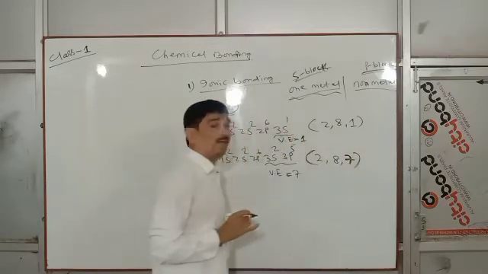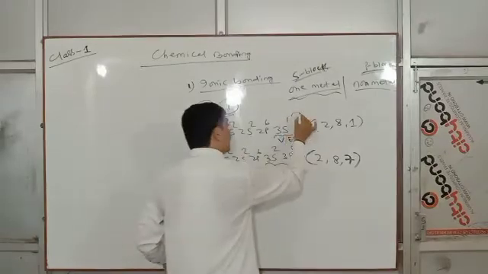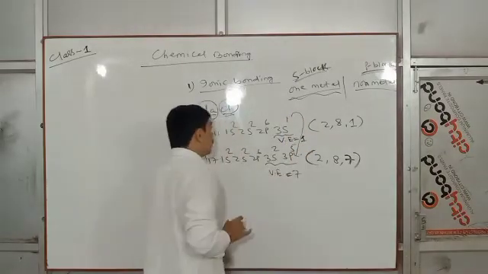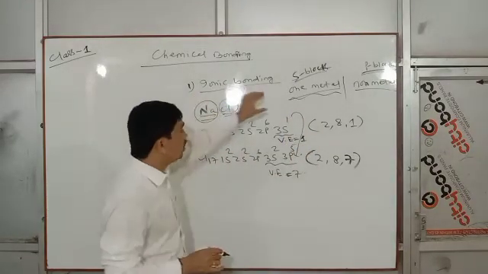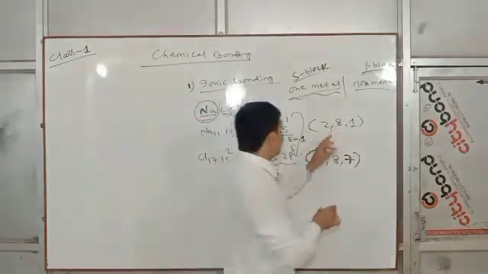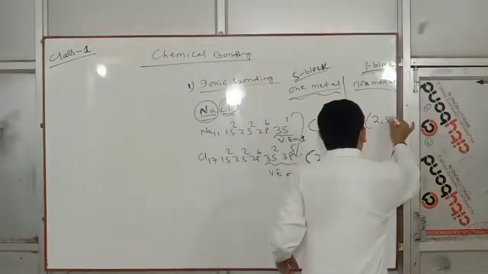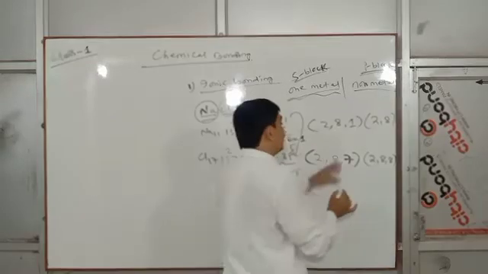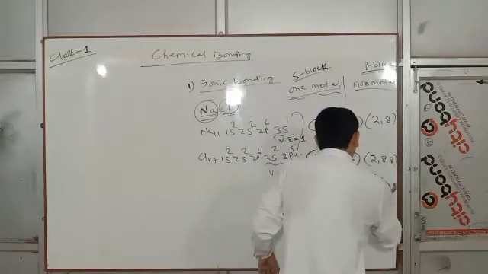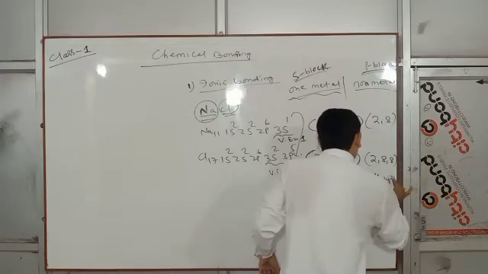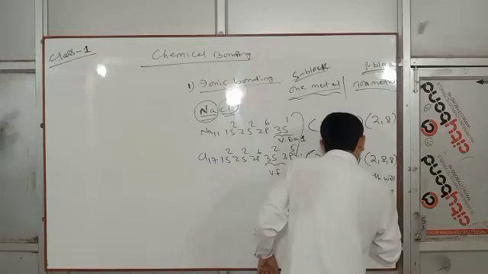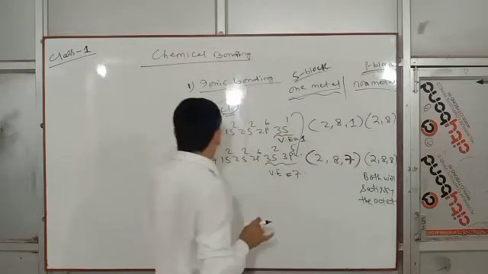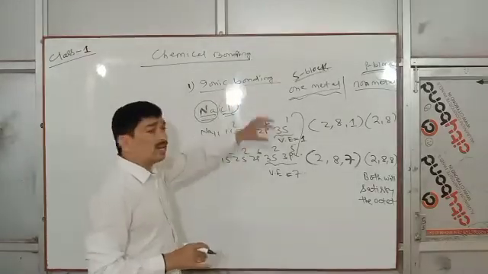2, 8, 7. So look here, one electron we will donate to this. Transfer of electron from metal to non-metal. Here this one gave, now this one becomes 2, 8; this one becomes 2, 8, 8. Both will satisfy the octet. Look, it is complete transfer of electron from one atom to another atom.